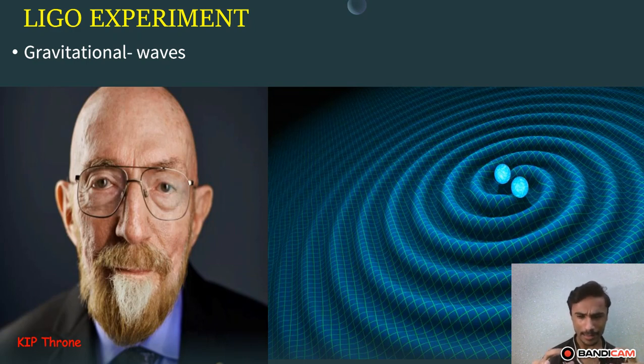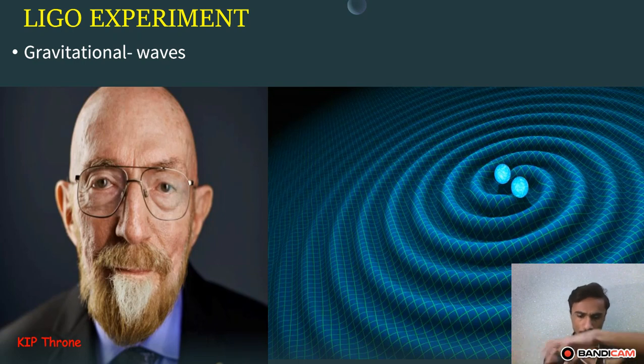When gravitational waves are produced in the fabric of space-time, it is like throwing a stone on a pond, and you see water waves being produced. In the same way, gravitational waves are like water waves, but they are produced by the collision of two black holes or neutron stars.